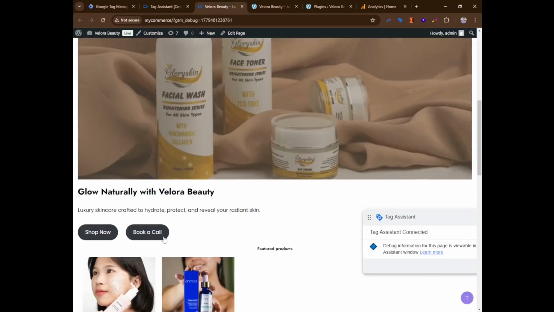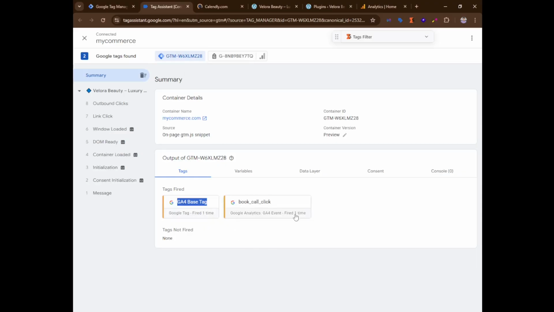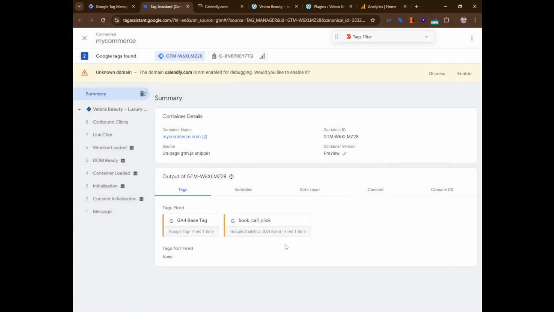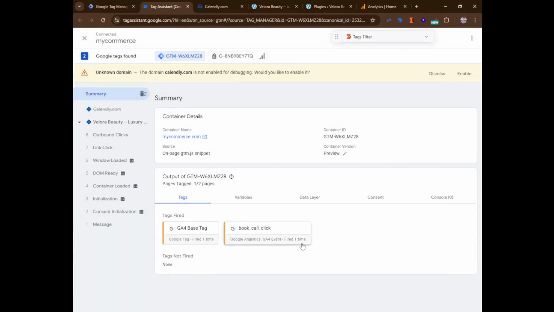Now we are going to click on book a call. You can see it fired one time. So we successfully fired our click event, book a call.